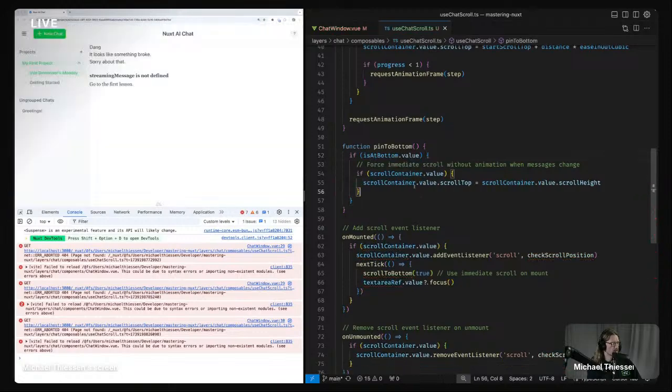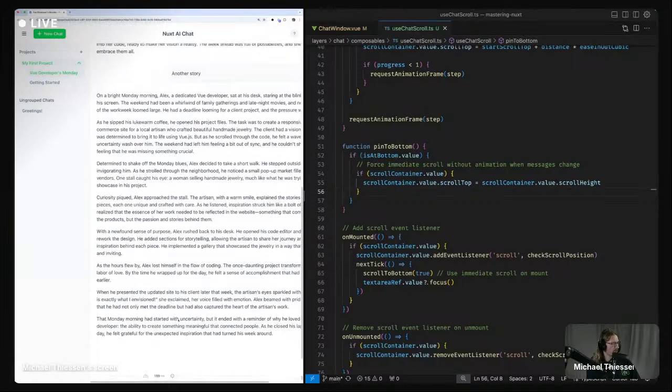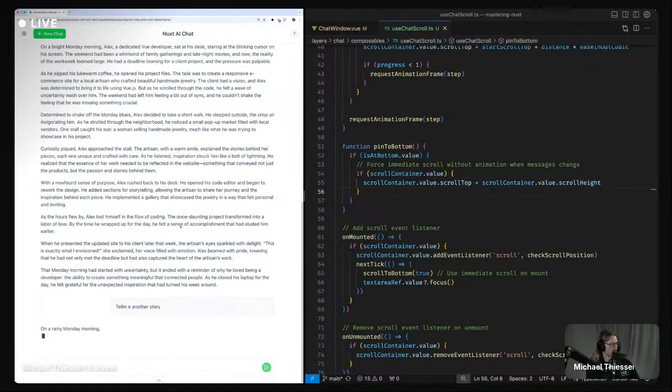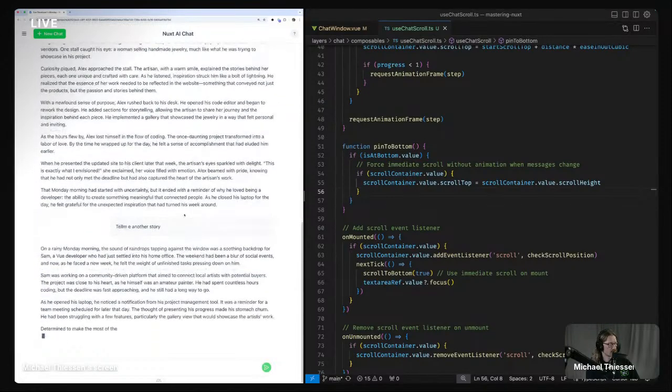There we go. I knew there were some weird bracket things going on. Okay. So then I do that. And if I have it at the bottom, we'll get rid of this sidebar. And I get it to stream. It should keep it pinned at the bottom there like that. Perfect.